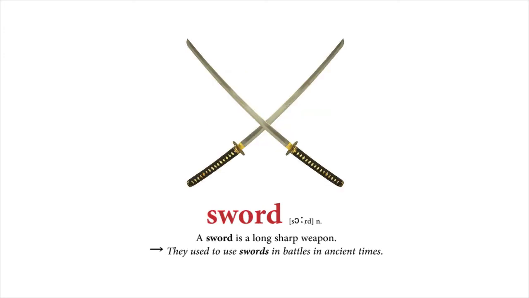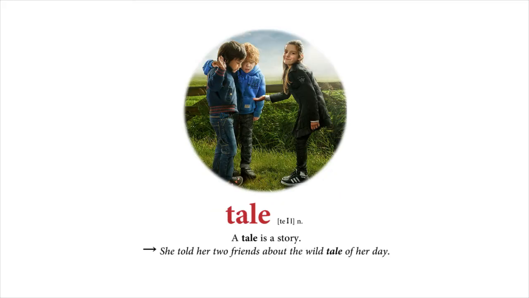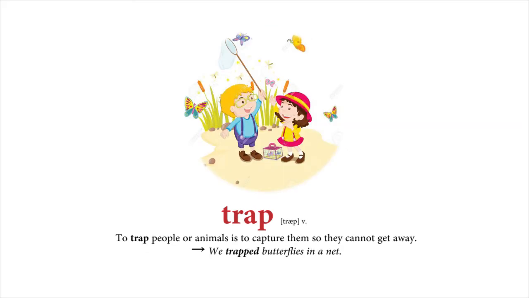Sword. A sword is a long, sharp weapon. They used to use swords in battles in ancient times. Tale. A tale is a story. She told her two friends about the wild tale of her day. Trap. To trap people or animals is to capture them so they cannot get away. We trapped butterflies in a net.